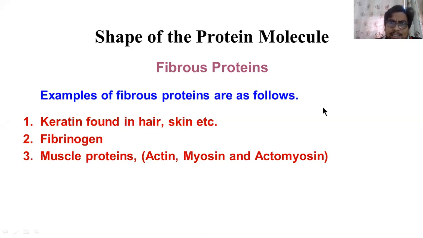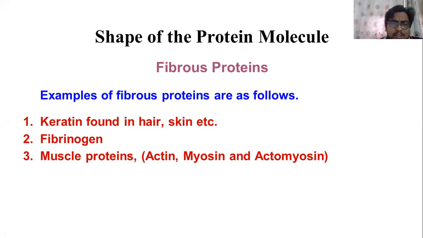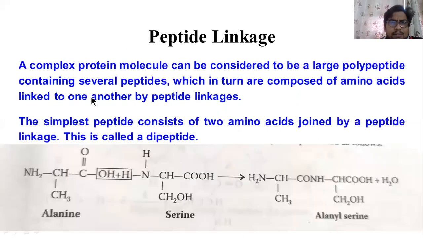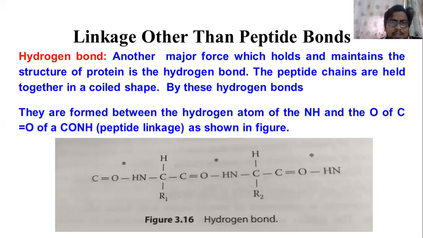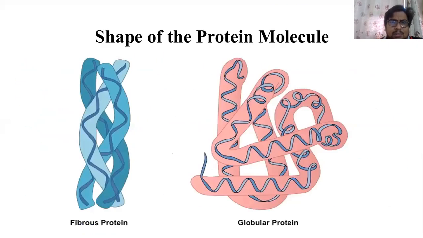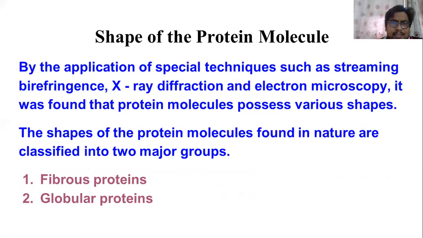Now let's see the next thing, the internal structure of the protein. Before that, I want to explain to you about the globular protein also. I think it was not covered in the last class.